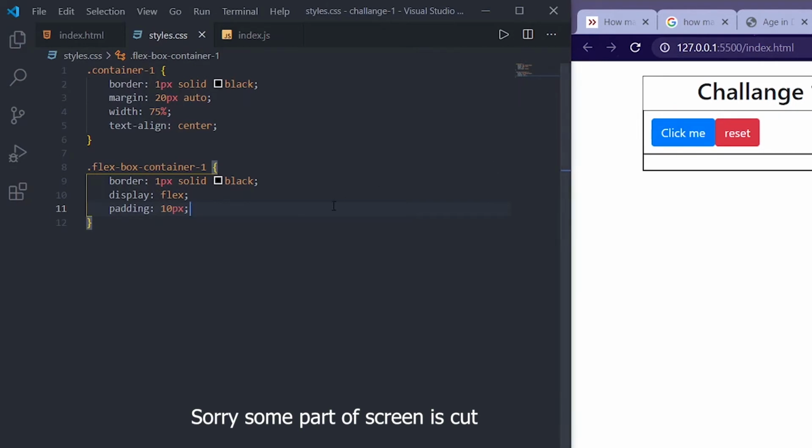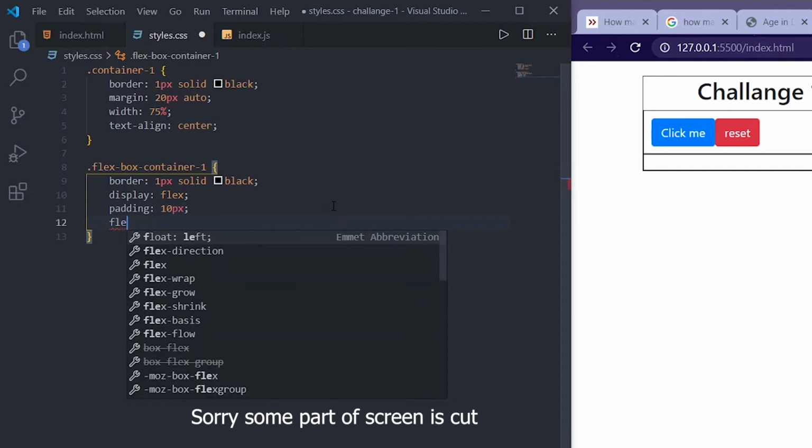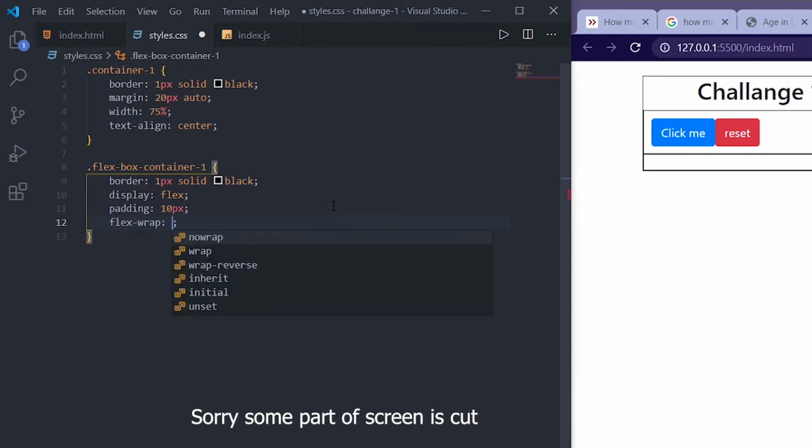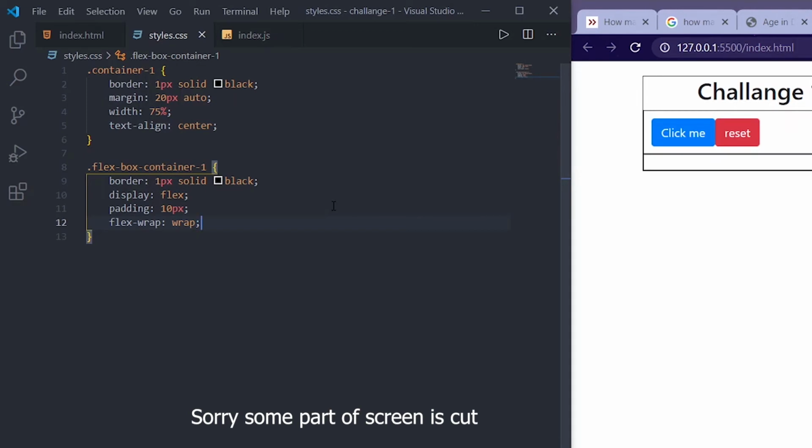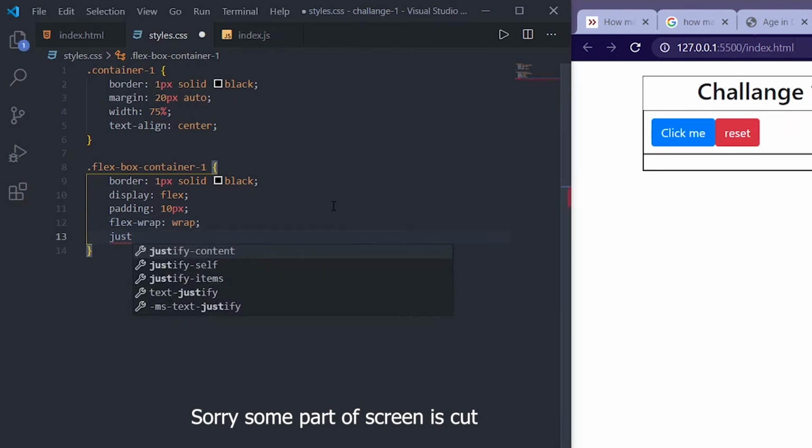And now let us give a flex-wrap of wrap, and justify-content is center.